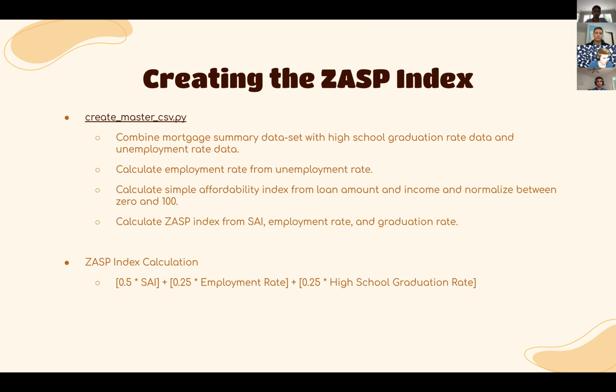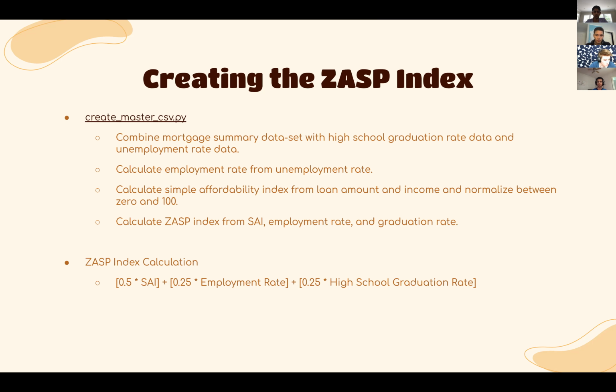What we did after this was we finally calculated our ZASP index. So we took our mortgage summary data set that we calculated earlier, and then we combined this with 2 external data sets. So we had a high school graduation rate data set for each county and also an unemployment rate data set for each county. We then calculated the employment rate, and then we calculated the simple affordability index that Shri talked about earlier.